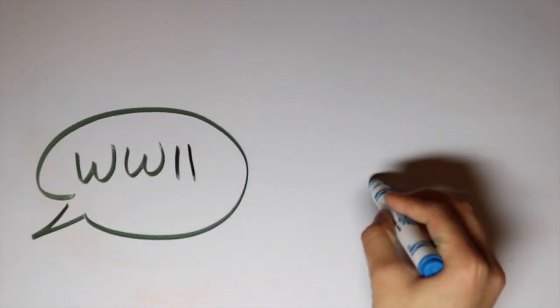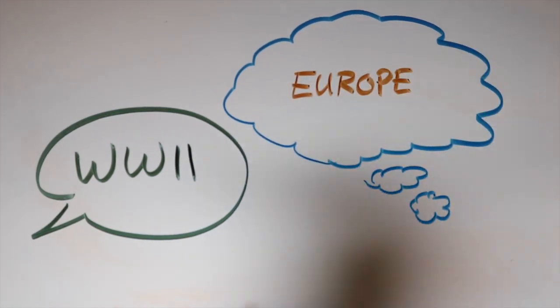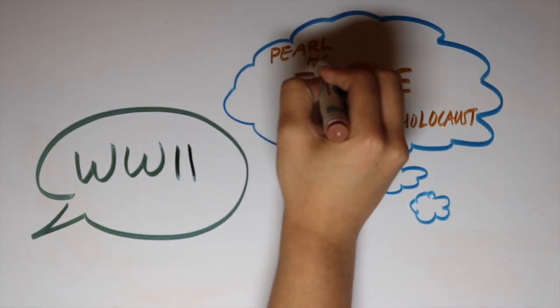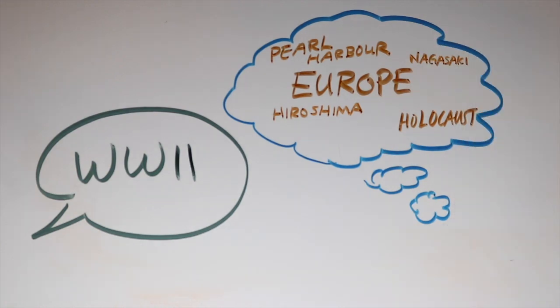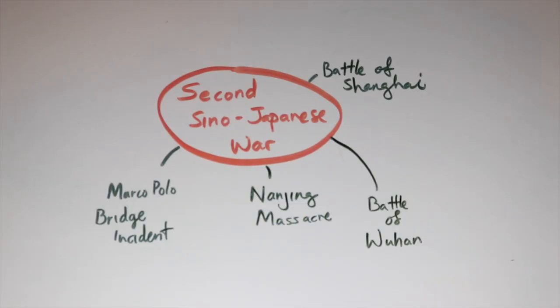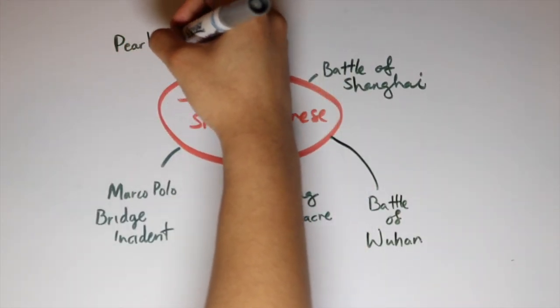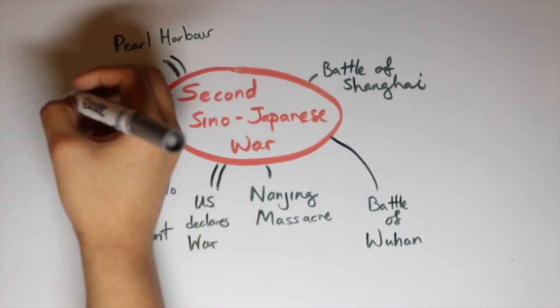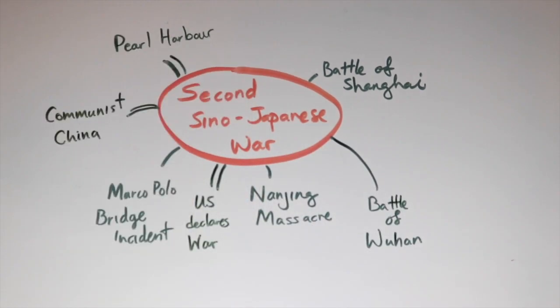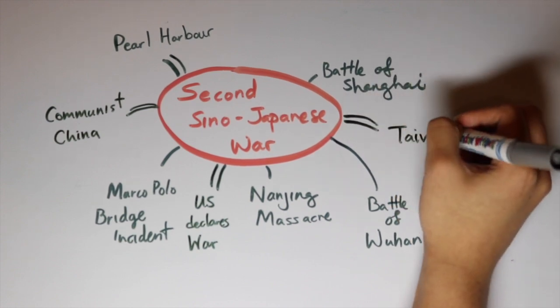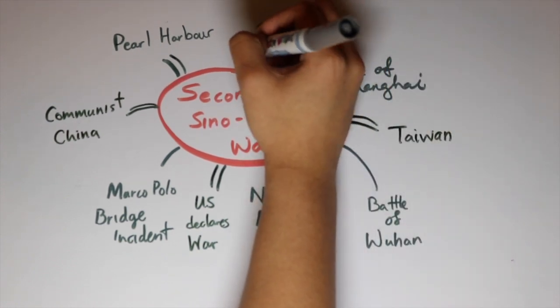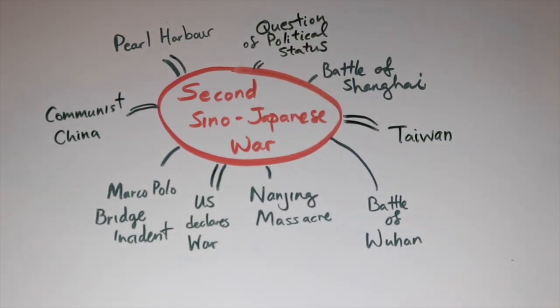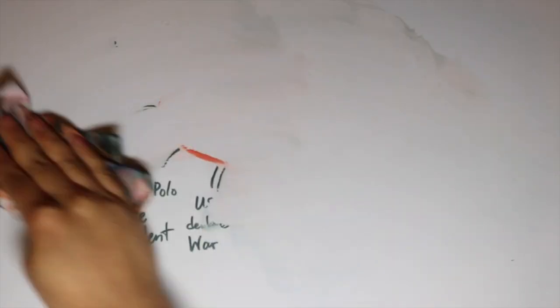Though most would not first picture the Second Sino-Japanese War when thinking of World War II, it was truly a series of bloody battles that contributed to many changes that would result out of World War II. The Second Sino-Japanese War caused Japan to want to attack Pearl Harbor, which then brought the US into World War II. This war also caused the division of China's territory into two governments of communism and capitalism, changing China forever and also bringing a question of political status to the Chinese community.